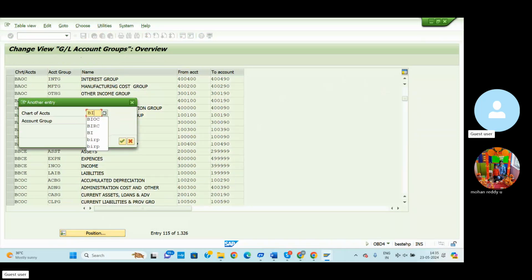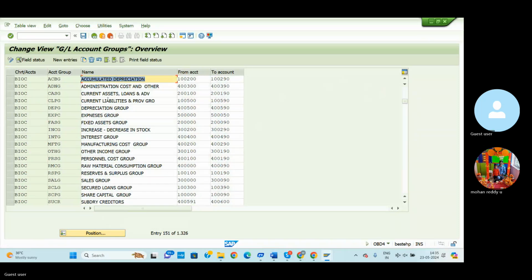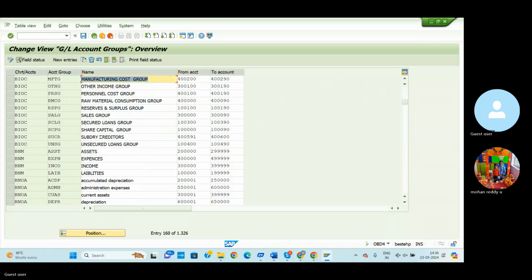BIOC: current assets, current expenditures group, expenditure increase, other income group, or else direct expenditures group. Here we can select the expenditure group also. It's not an issue. Before that, I can check if the indirect expenditure GL group is there or not.